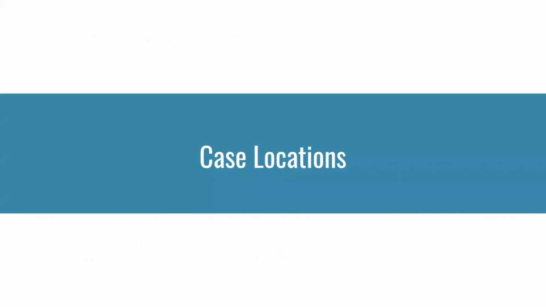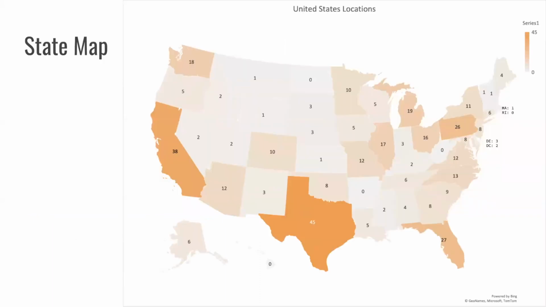Finally, these crimes had to happen somewhere, so this is just the case locations. Since this is an American show, this happened in the United States, the most being in Texas, with 45 episodes from Texas. 38 were in California, and 27 were in Florida. What was I saying? So these 3 honestly kind of make sense to me, because California has such a large population, and so does Texas. And also just the little states you can't see. There were 2 in DC, 3 in Delaware, none in Rhode Island, and 1 in Massachusetts. The episodes that had none at all were Hawaii, North Dakota, Arkansas, West Virginia, and Rhode Island.